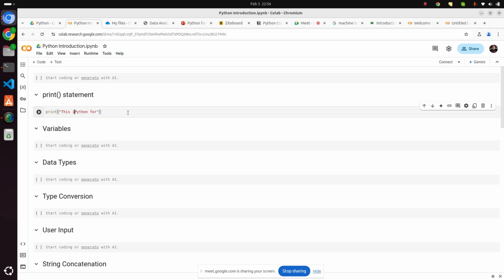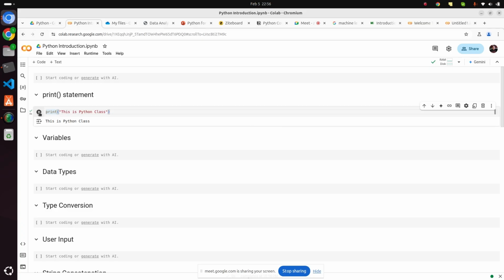This is Python for analytics class or Python class, right? Okay, so you can write like this, and if you want, you can run this. You can run this with shift enter or control enter. You can use the shortcut shift plus enter, or control enter, or you can also use this button to run it.